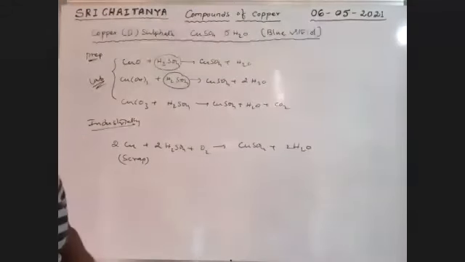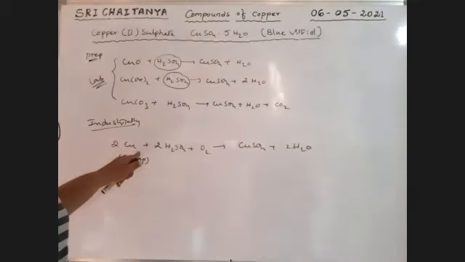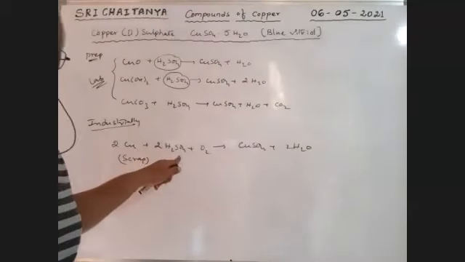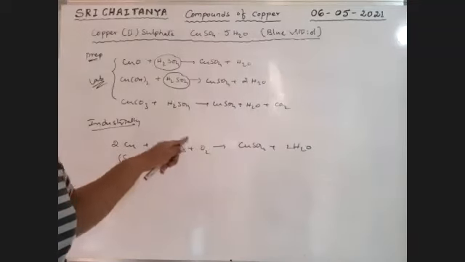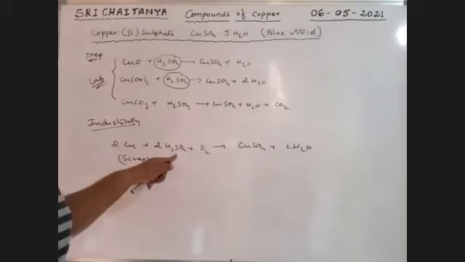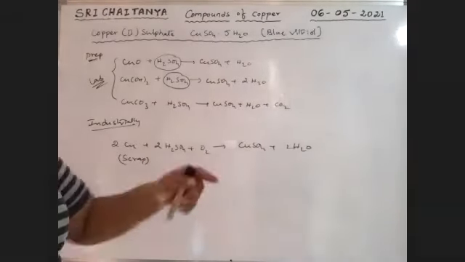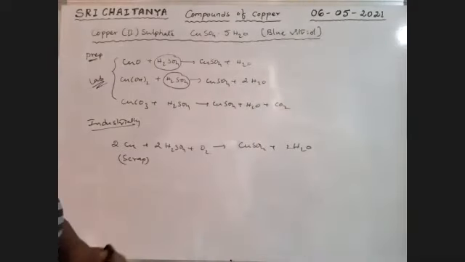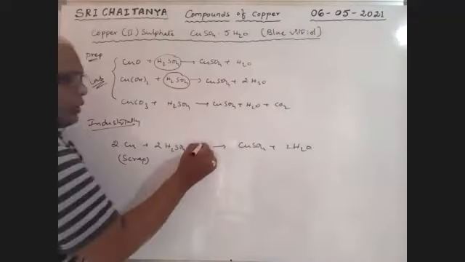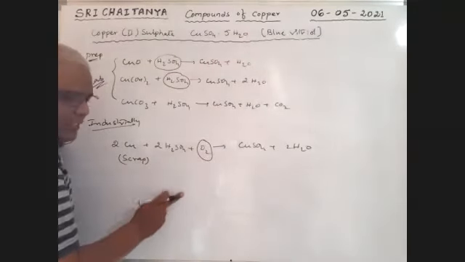Below hydrogen. Copper is below hydrogen, so when it reacts with acids, the reaction is almost not possible. It does not liberate hydrogen, because it is below hydrogen in the electrochemical series. That means this reaction is possible only in the presence of oxygen. If there is no oxygen, almost this reaction is not possible.